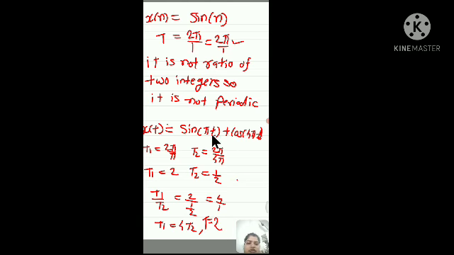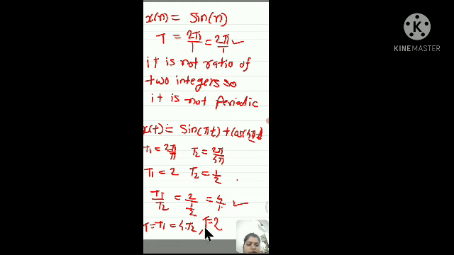Next take the examples where multiple signals are there. Here x(t) is equal to sin(πt) plus cos(4πt). T1 is 2π by π, T2 is 2π by 4π. So T1 is equal to 2, T2 is equal to 1/2. So T1 by T2 is 2 divided by 1/2, that is equal to 4/1. Now this is a ratio of two integers, so the signal is periodic. Then what is the period of that signal? For that you have to cross multiply. So T1 is equal to 4T2, that is equal to your T, the fundamental period.